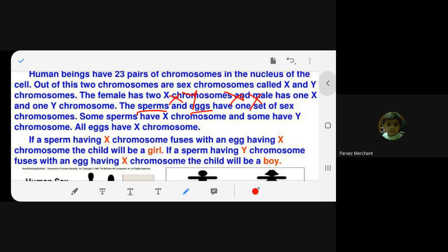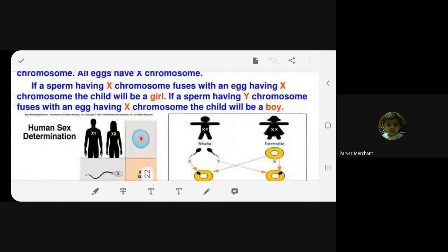Now, some sperms have X chromosome and some have Y chromosome. All eggs have X chromosome. This also you agree? Yes, ma'am. All eggs have got X chromosome. We know that. But some sperms have got X chromosome, whereas some sperm has got Y chromosome. This also you agree or not? Yes, ma'am.